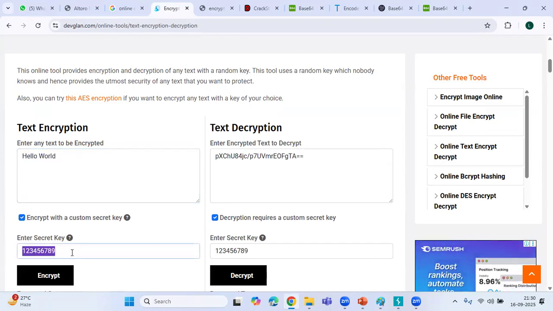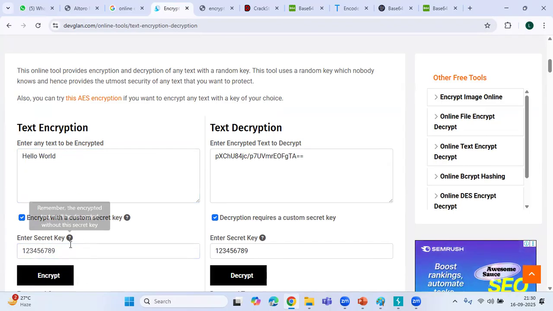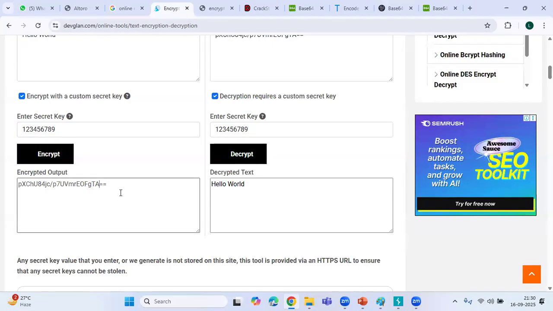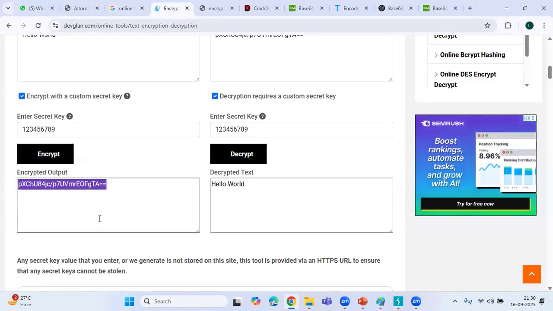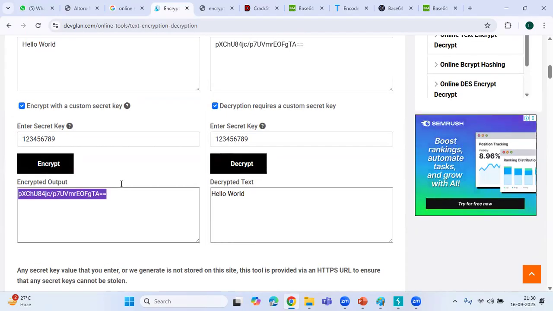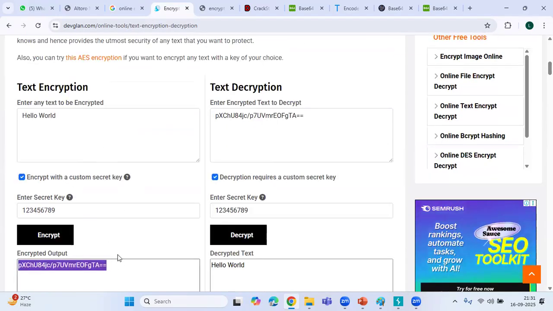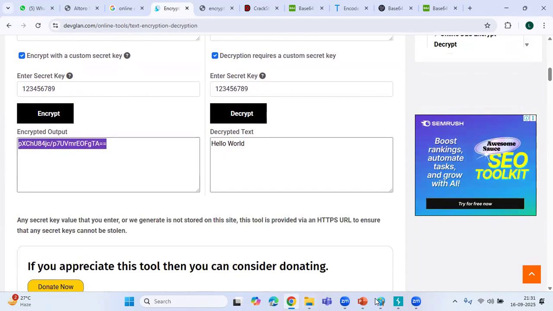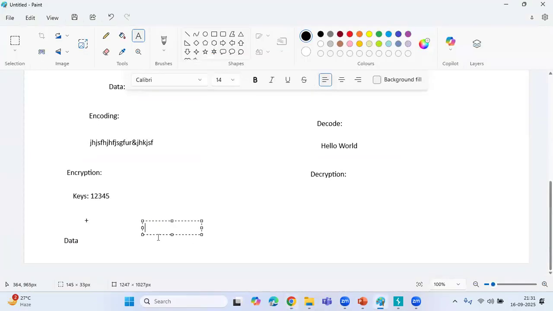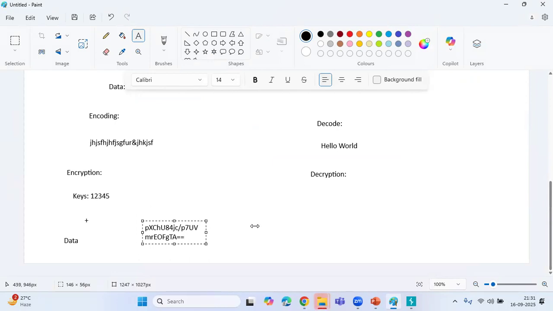This is the secret key I entered. By using these keys it is converted, and this is the encrypted text. To decrypt this, the key is definitely required again. Without the key, you can't decrypt this. That is the main security here.